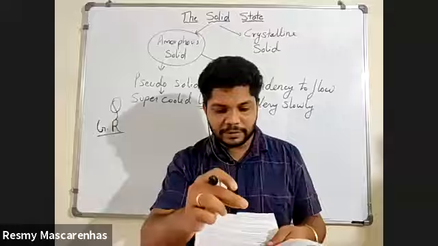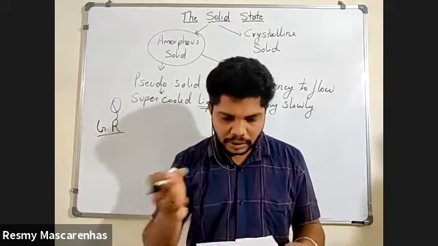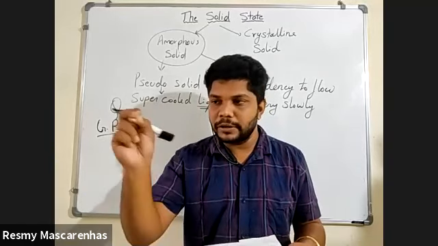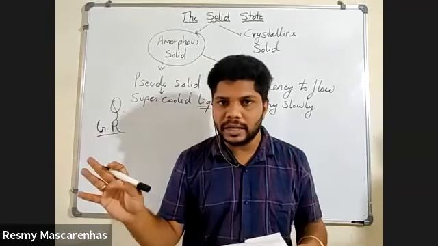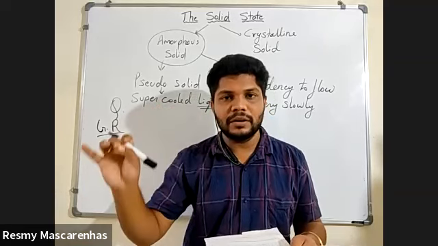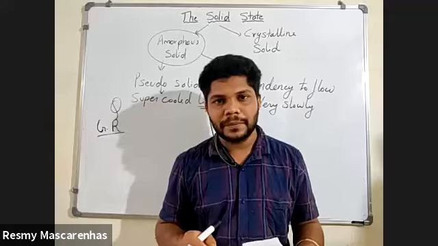So here, for crystalline solid, the melting point is a sharp point. Same here, the heat of fusion also has a sharp point. Amorphous solids do not have a definite heat of fusion, meaning we cannot tell at which particular temperature they will melt or evaporate. Because of that, they are said not to have a definite heat of fusion. Any doubt in this? No, sir.